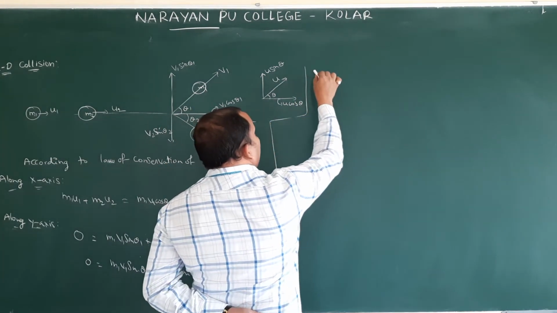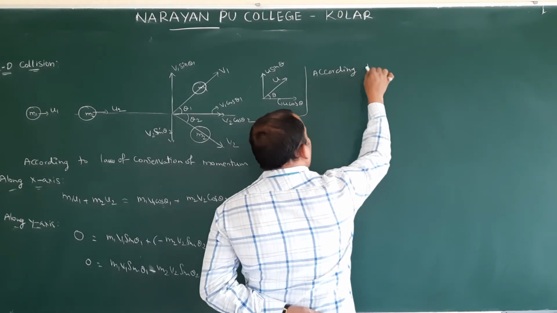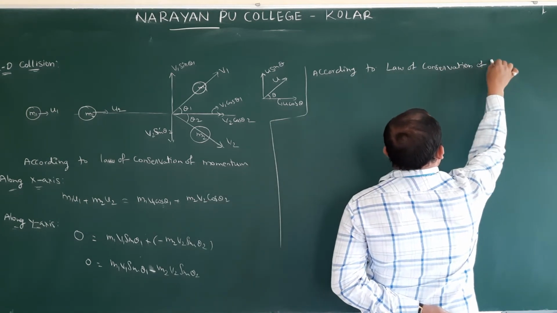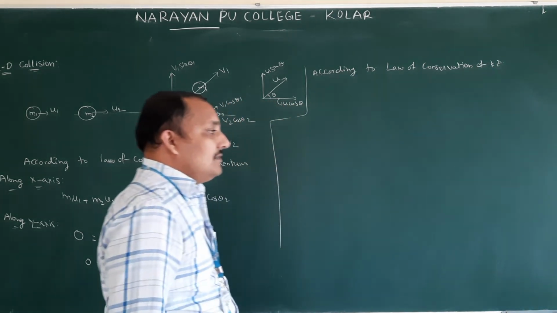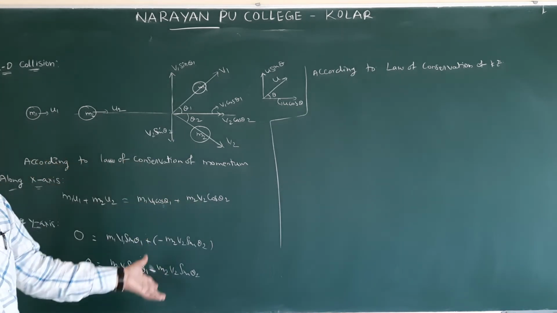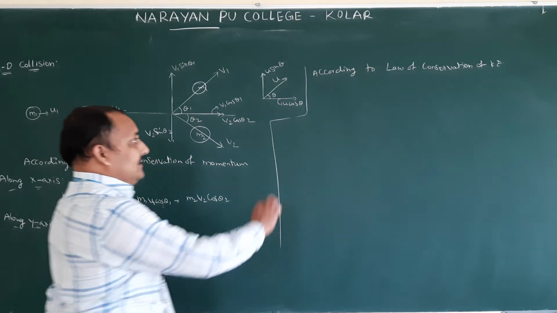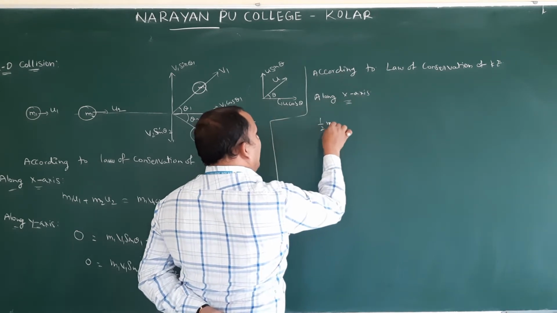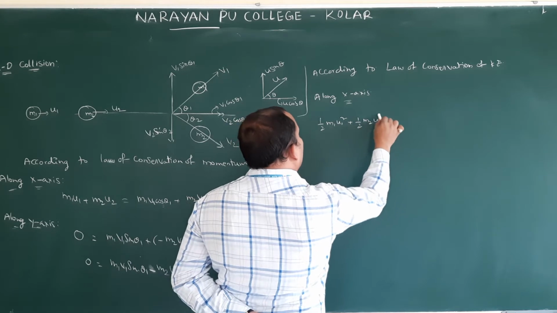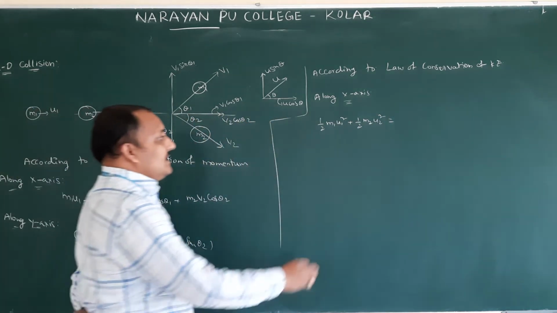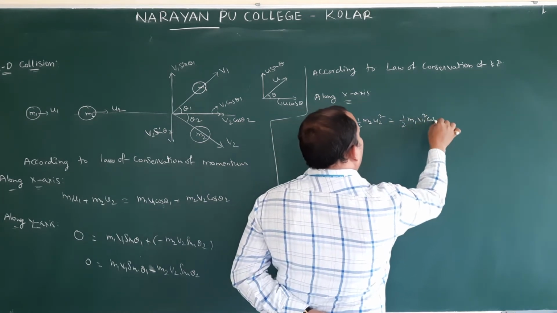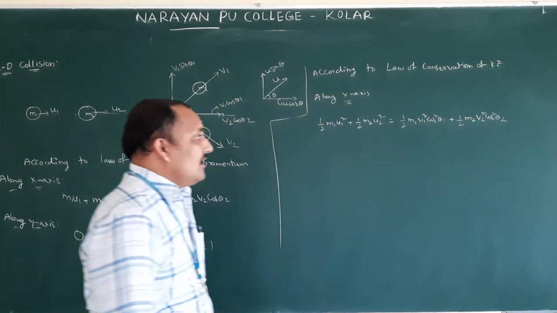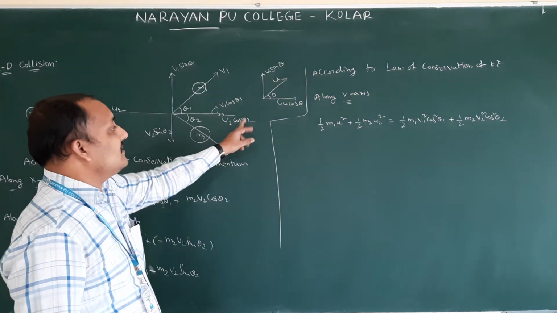Now, according to the law of conservation of kinetic energy, this one also we can write in two ways, along the x-axis and along the y-axis. Along the x-axis, half m1 u1 square plus half m2 u2 square is equal to half m1 v1 square cos square θ1 plus half m2 v2 square cos square θ2.